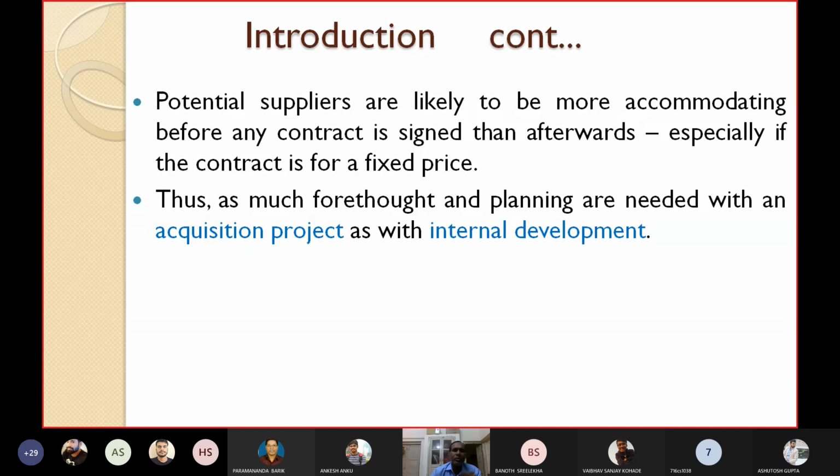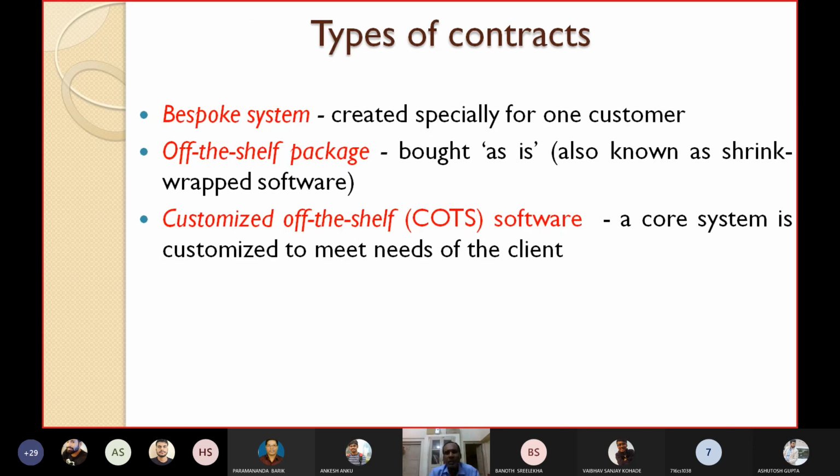When you are trying for acquisition of a project from outside, the same planning you have to do. You have to give some effort to make proper planning and then go for getting the software from outside. Now let's see what are the types of contracts. There are various classifications. This is one classification I am showing, and other classifications I will say later on.